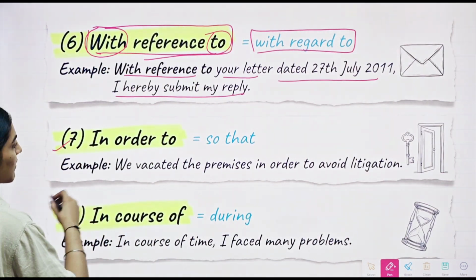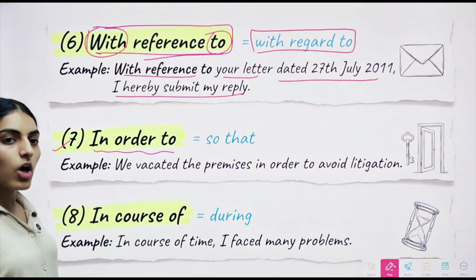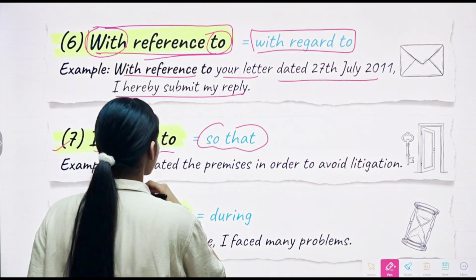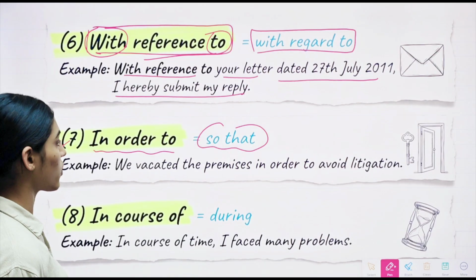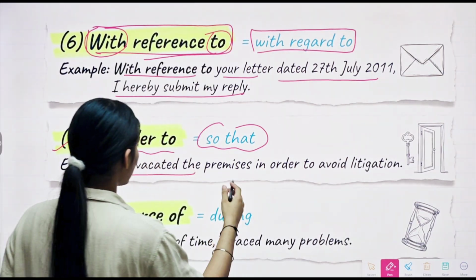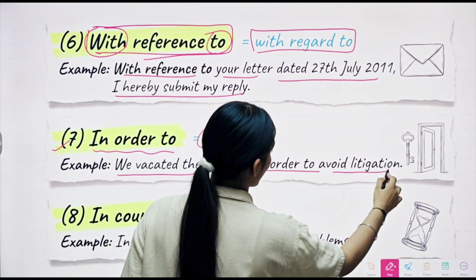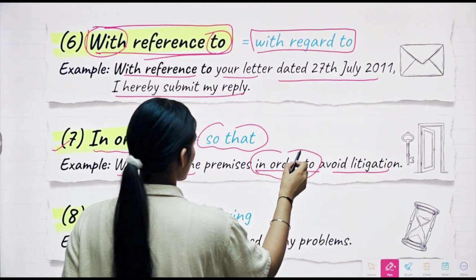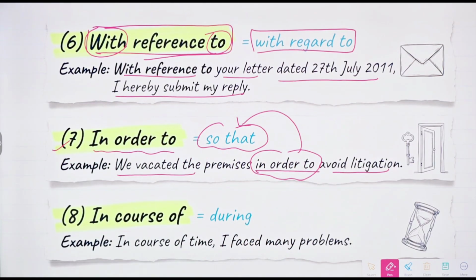Then the seventh one that we have is in order to. In order to means so that. This is very important. Many of the students forget that. For example, we vacated the premises in order to avoid litigation. In order to means so that we can avoid litigation.